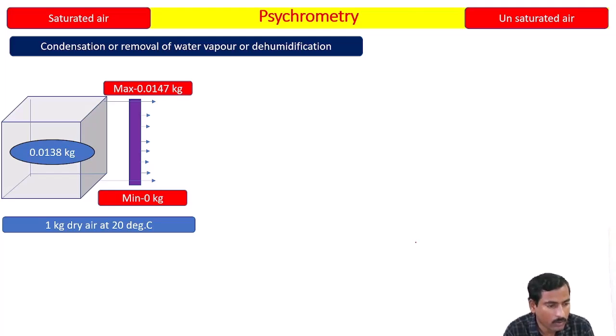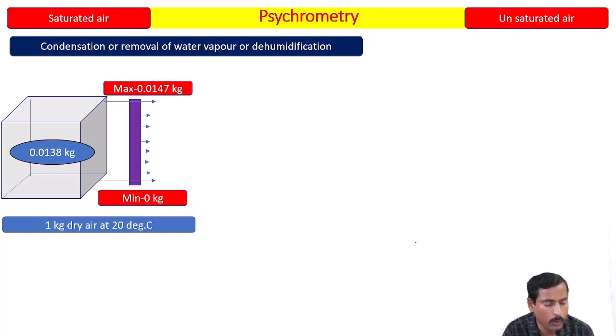Please try to understand: the air has water vapor less than its maximum capacity at that temperature. So what is this air called? This air is called unsaturated air, because there is still a vacancy. The water vapor has not completely filled the air.